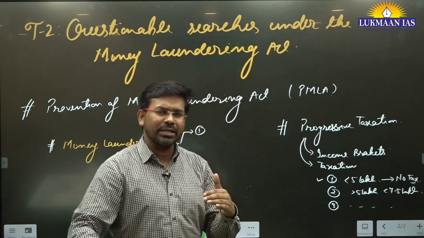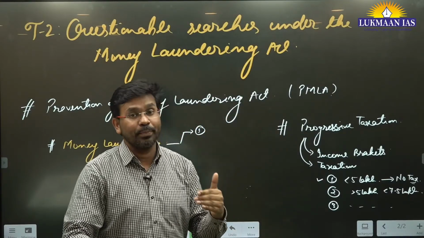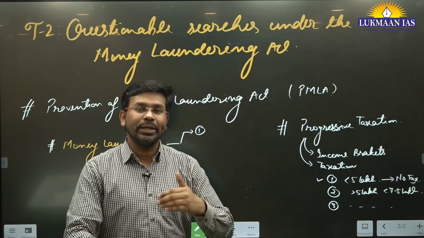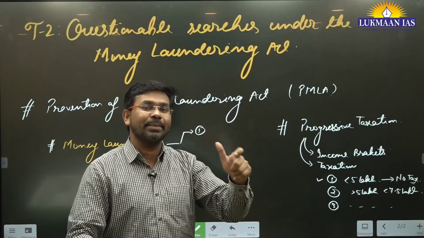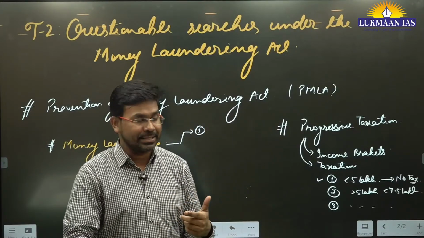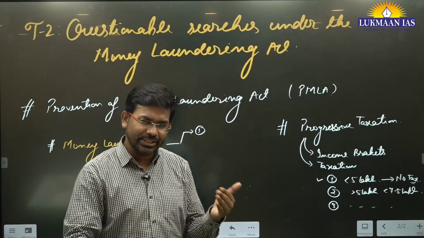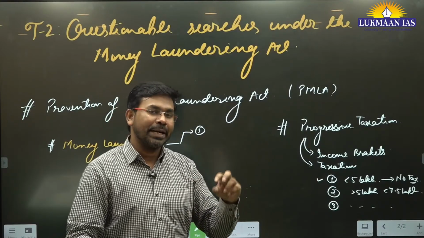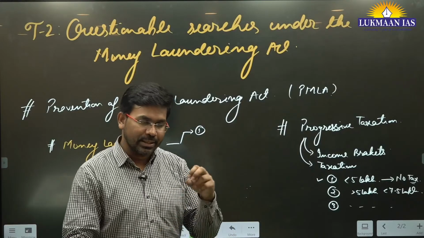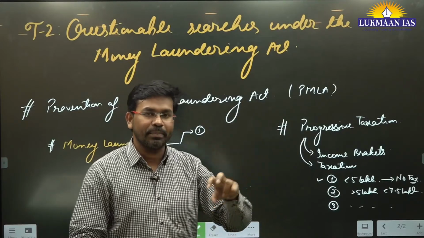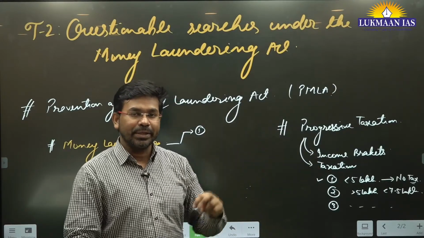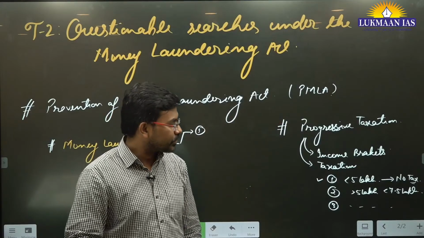If a person earns a very high amount of money, he may have to pay 30% or 28% tax. This is the highest amount of tax that the Government of India applies. Otherwise, if you purchase something, you may have to pay GST. GST is dependent on the type of good that you're purchasing. Somewhere you need to pay 5%, somewhere 12%, somewhere 18%, somewhere 28%.